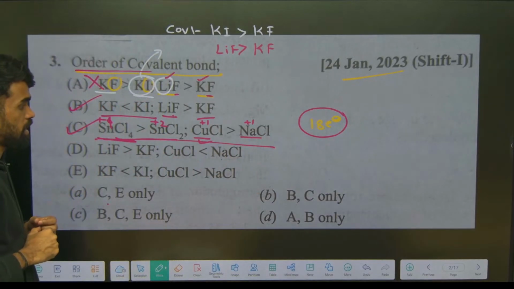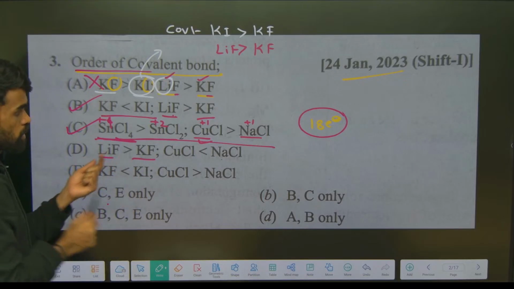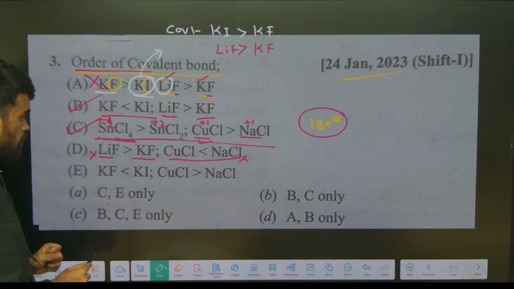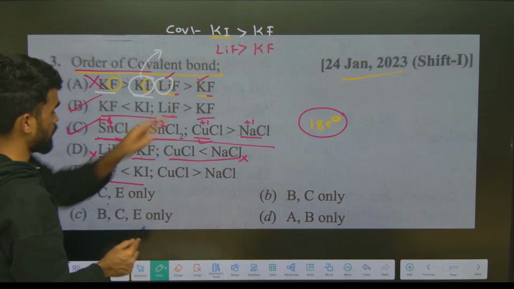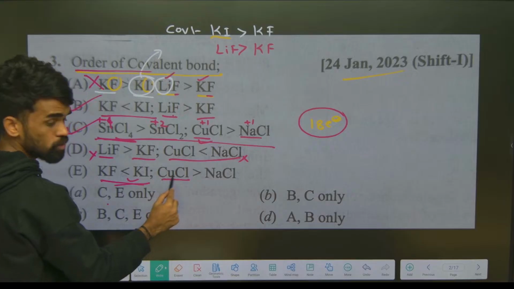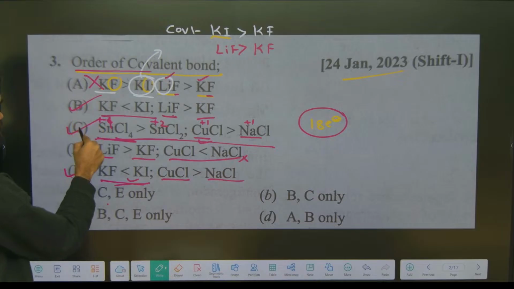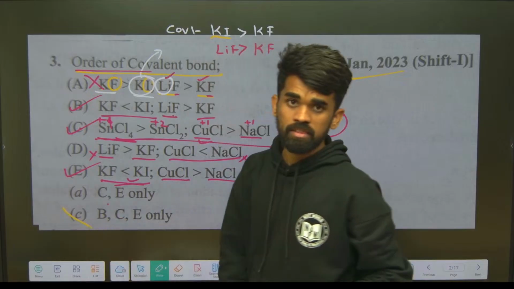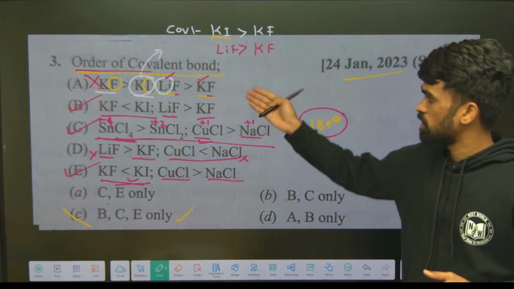B, C is correct. Then next here they are saying LiF, this one. So this is okay, but this is not correct. So this option is incorrect. This is reverse of the above explanation. Okay, and here this is okay. KF and KI, KI is more, we discussed already, this is correct. And copper chloride, CuCl, is more than this NaCl. So this is also correct. So A, B, C, E are the perfect answers for this. So the third option will perfectly match this. B, C are the only correct options from the given 4, 5.